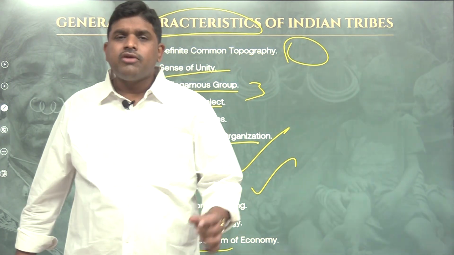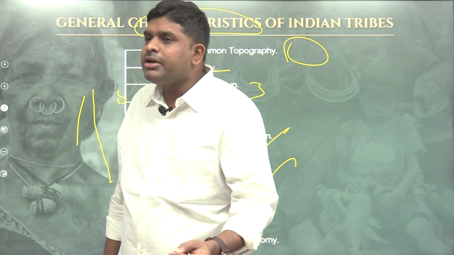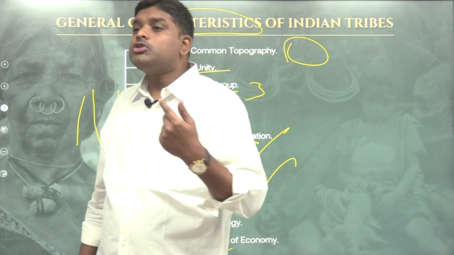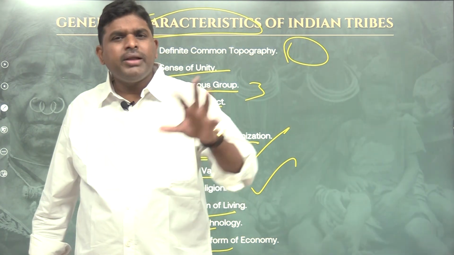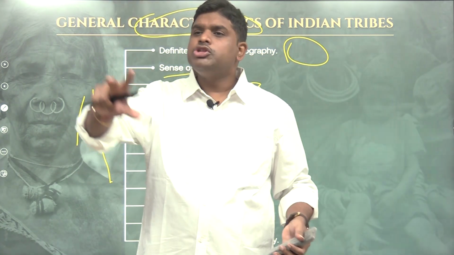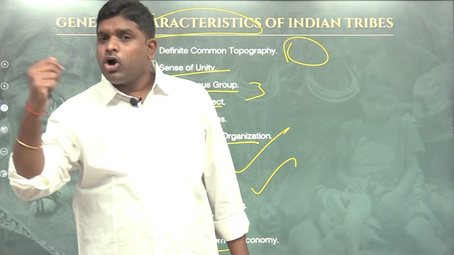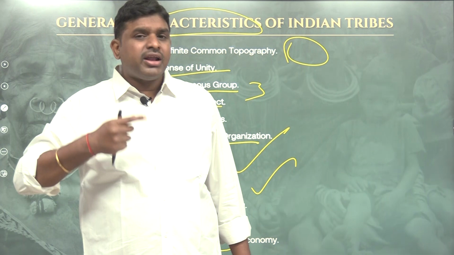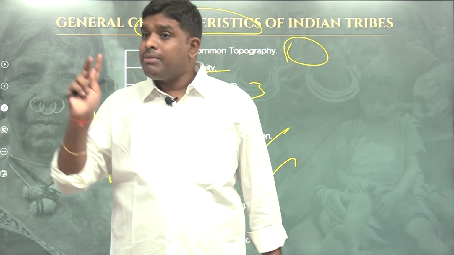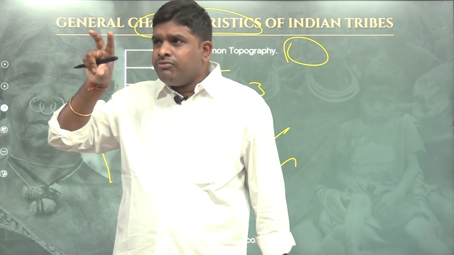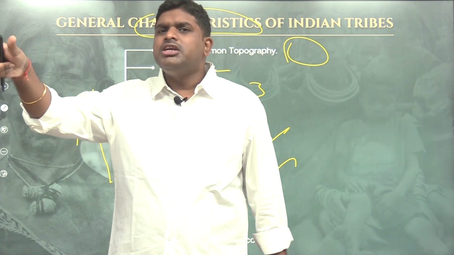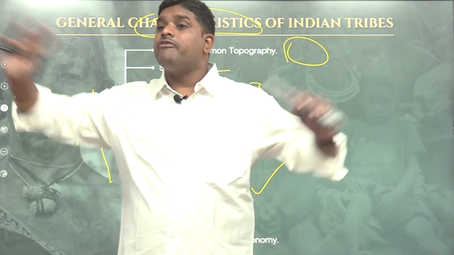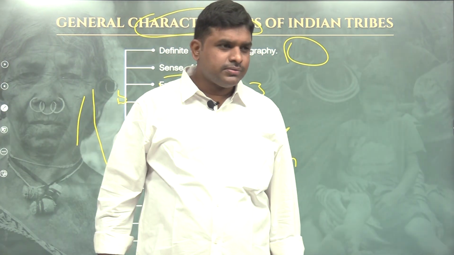But nowadays, because of contact with the mainstream, culture contact, coming into contact with complex societies, complex societies meaning modern societies, simple societies meaning tribal societies, the original characteristics of tribe are deteriorating. However, when we come to the discussion of the tribe, the tribal characteristics, the definition of the tribe, this is what the tribe is everywhere across the universe.